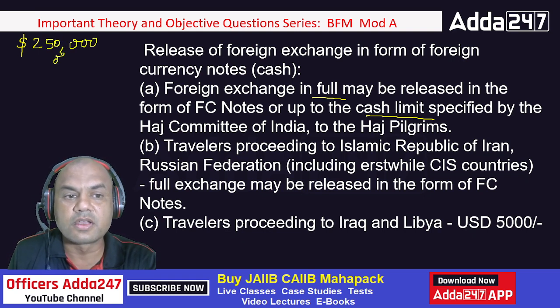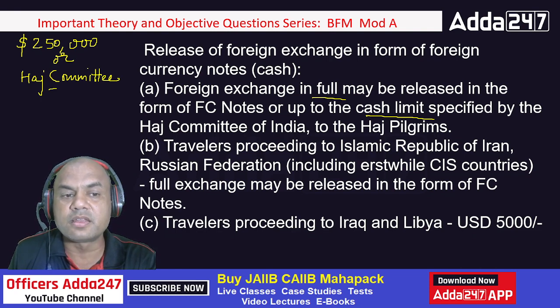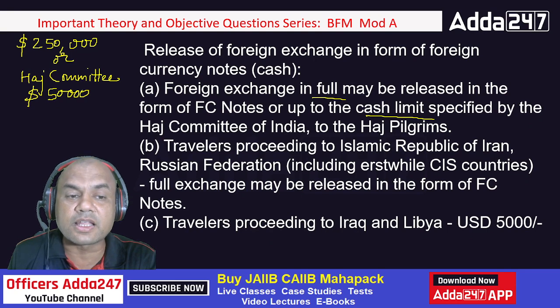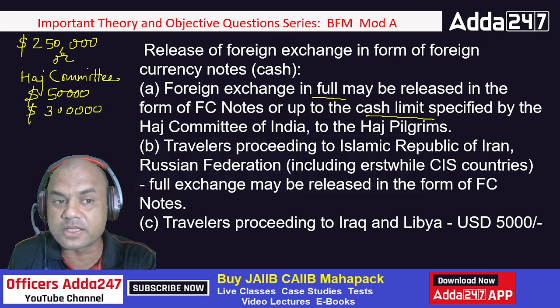or as specified by the Hajj Committee. So either of these two. If tomorrow the Hajj Committee says release only $50,000, then only $50,000 will be released. If tomorrow the Hajj Committee says we need $3 lakh, it will never say, but if it says $3 lakh per person, now look at this.